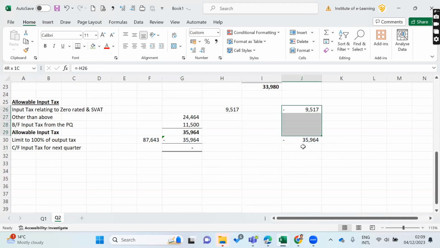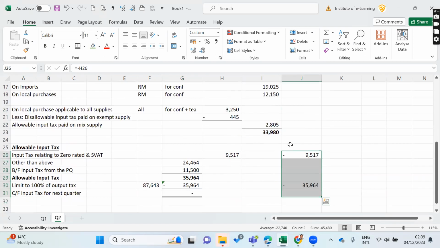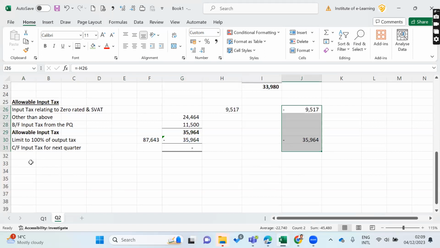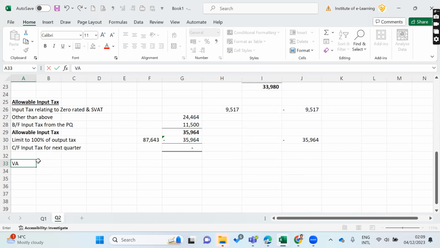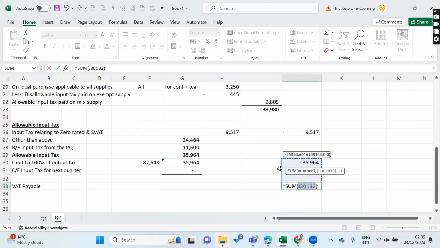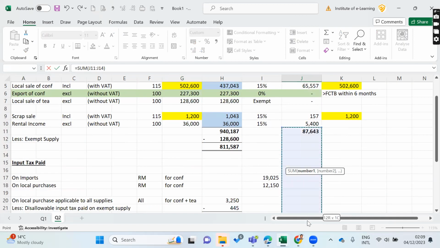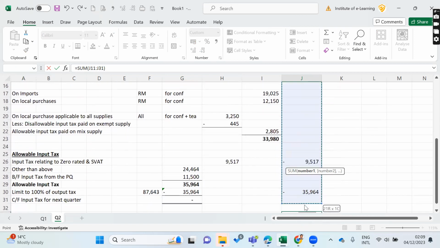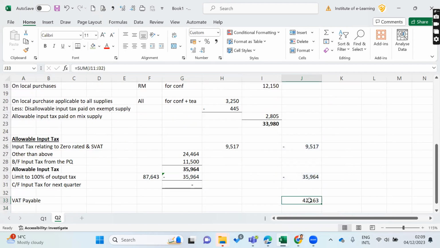Then after deducting these two, we can say the tax payable, or VAT payable, would be how much? VAT payable would be 42 million, right?